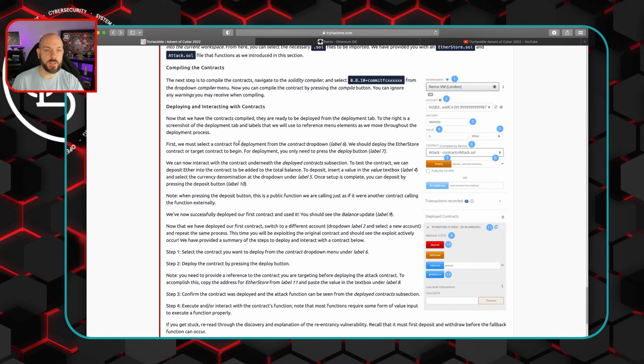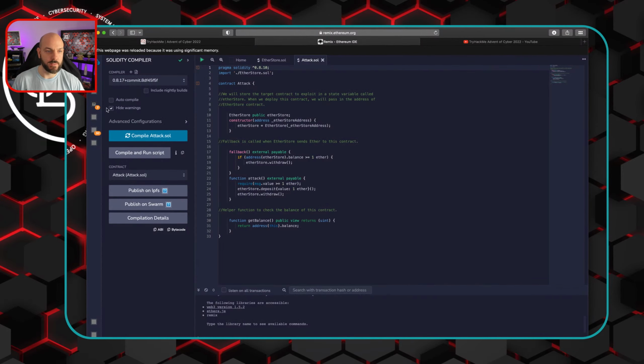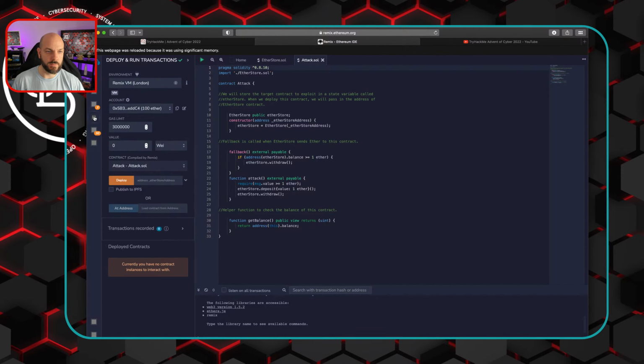So first we must select a contract for deployment from the contract drop-down, label 6. We should deploy the ether store contract or target contract to begin with. So for deployment, you only need to press the deploy button. So we're just going to go back. Okay, we're going to leave all this and we're going to pick the ether store and we're going to deploy.